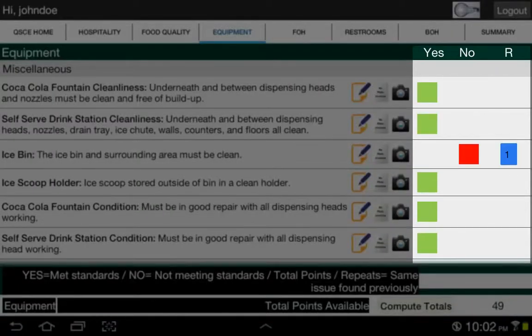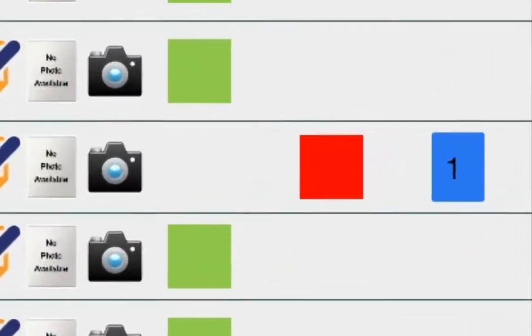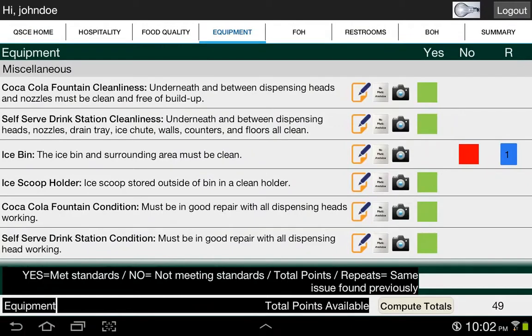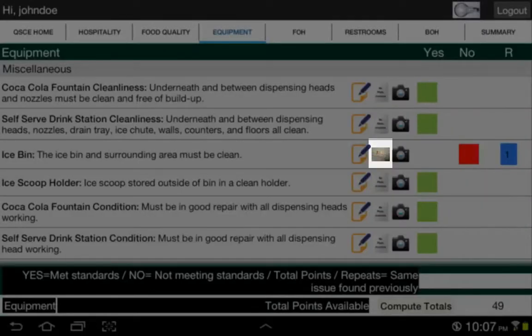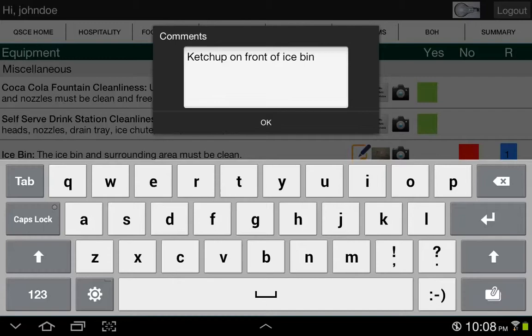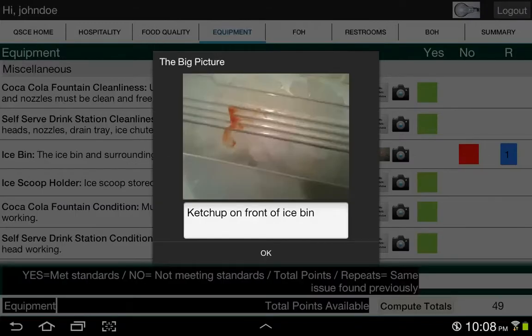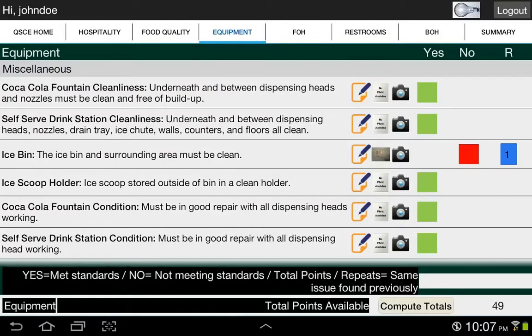For any failed questions, the report instantly reflects whether this is a consecutive failure in the blue box. In this example, the question also failed in the previous period. The tablet app also provides the option to capture a picture of the failed question and add detailed comments. These comments will appear with the photo in the reports, which we will see later.